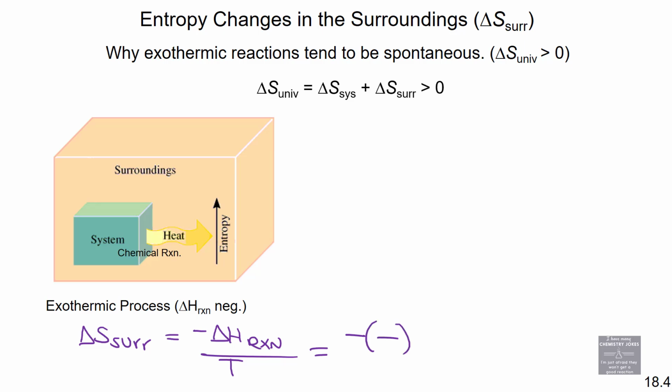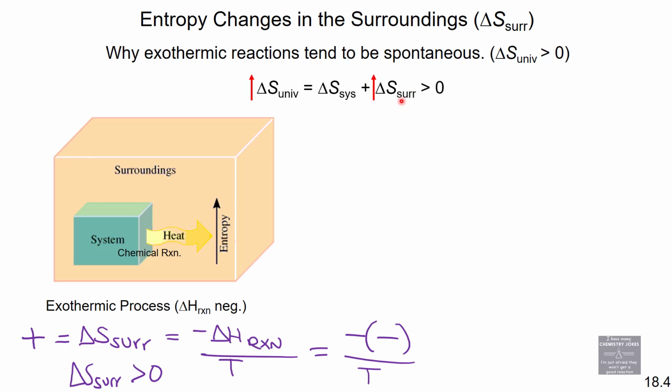Negative times a negative becomes a positive value. Delta S surroundings is a positive value for an exothermic process, right? Delta S surroundings is greater than 0, aka it's positive.